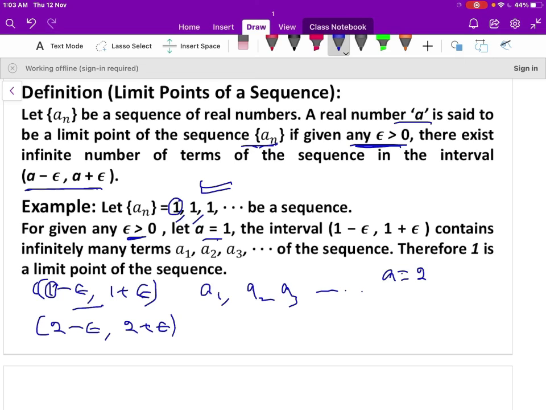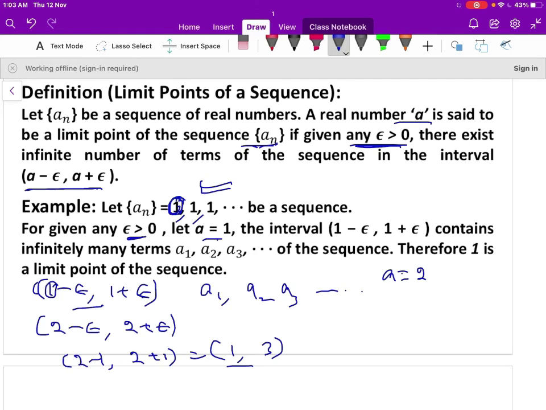Here, let me take epsilon equal to, for example, 1. The interval is 2 minus 1 comma 2 plus 1, which is equal to 1 comma 3. Let us check whether the first term is inside the interval or not.